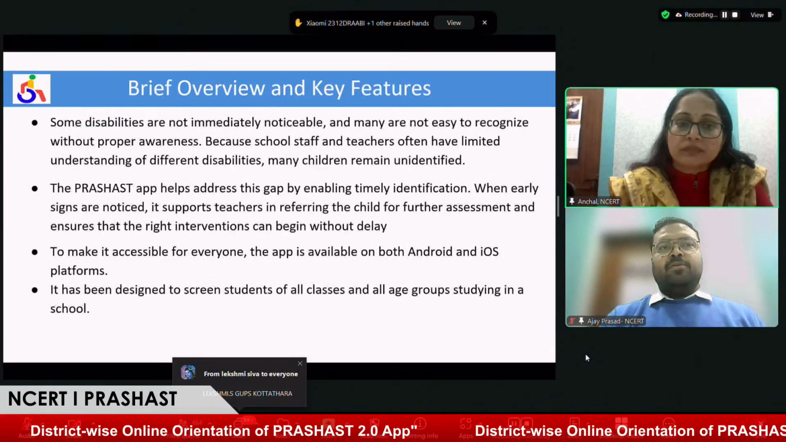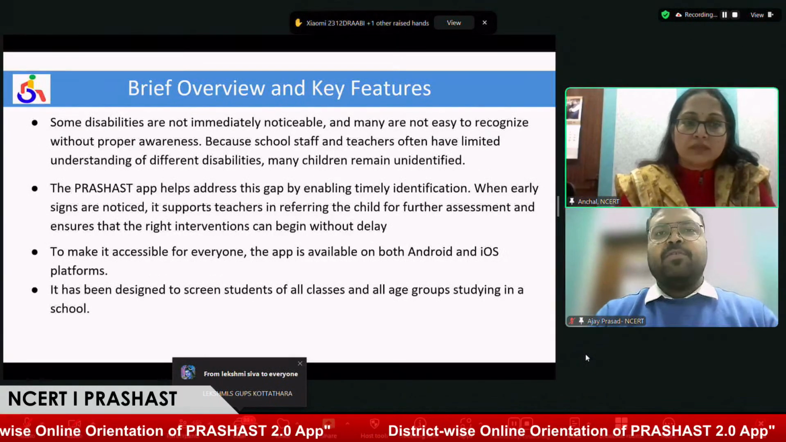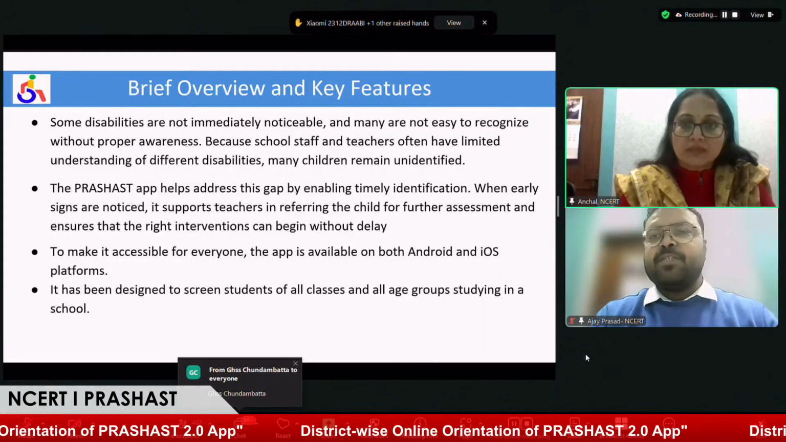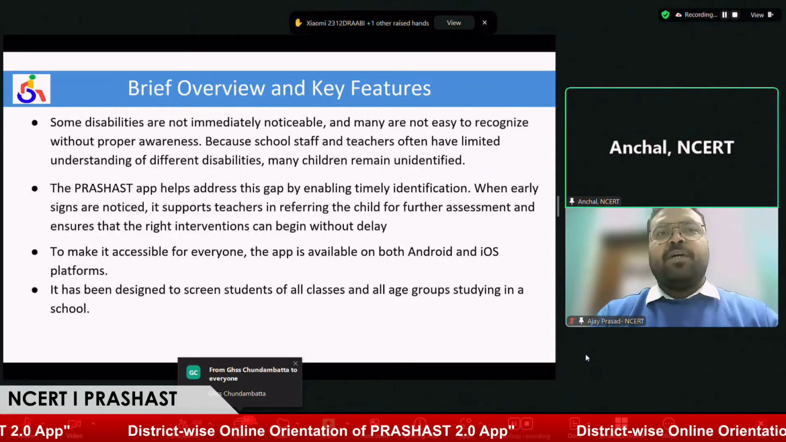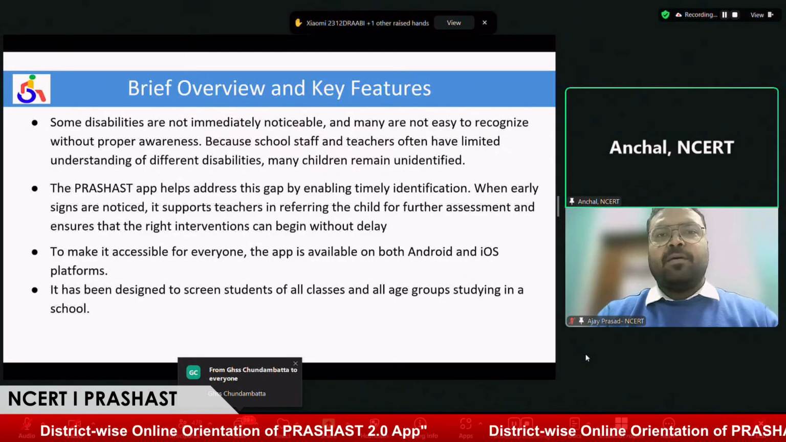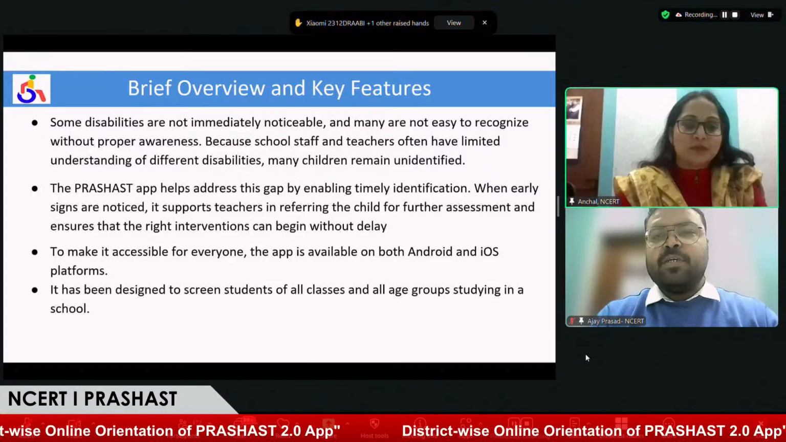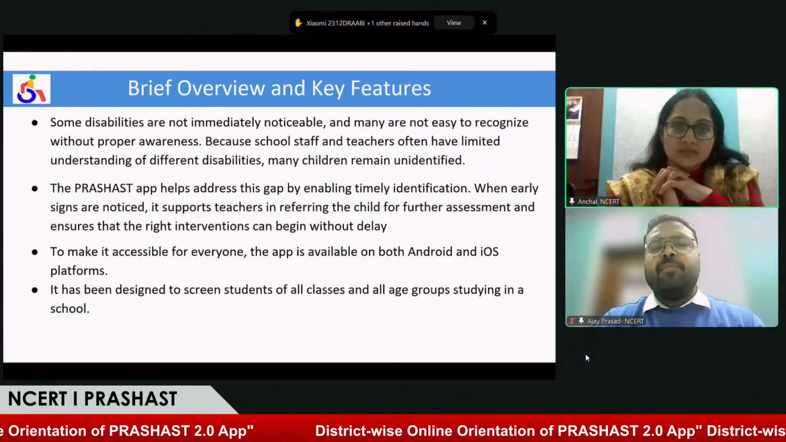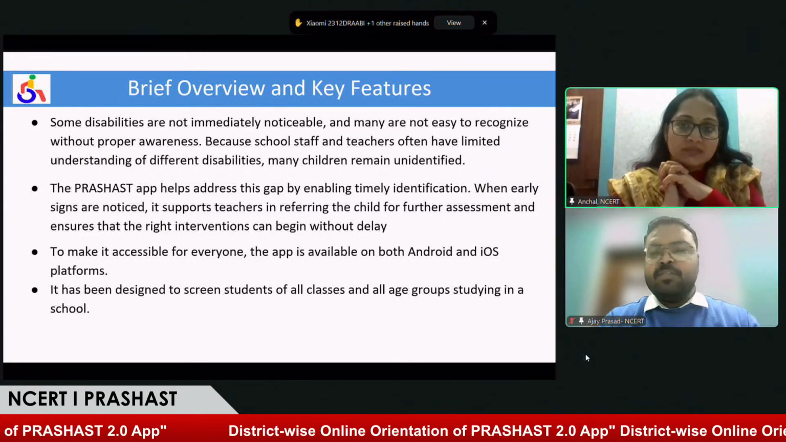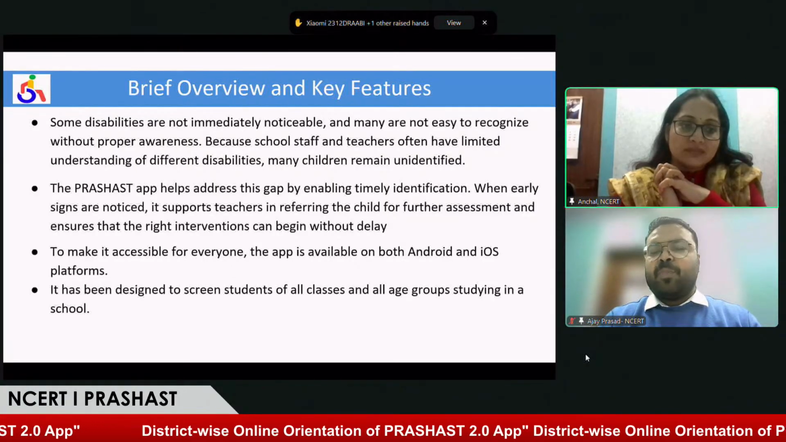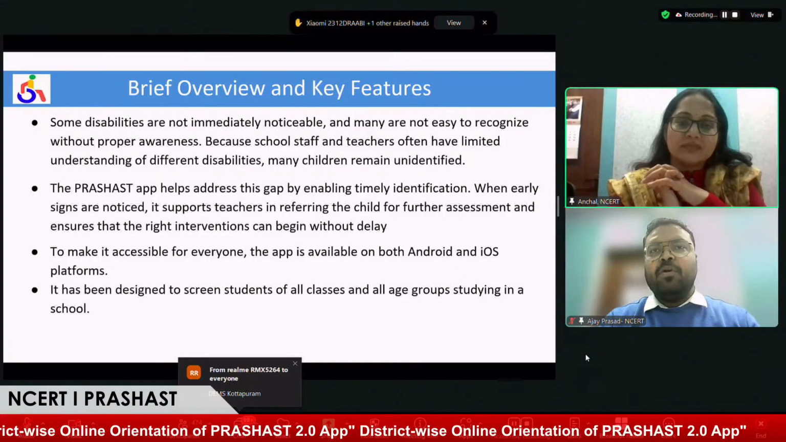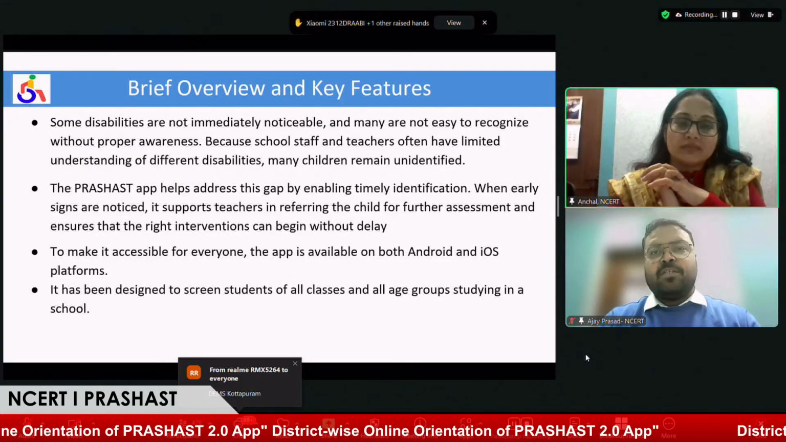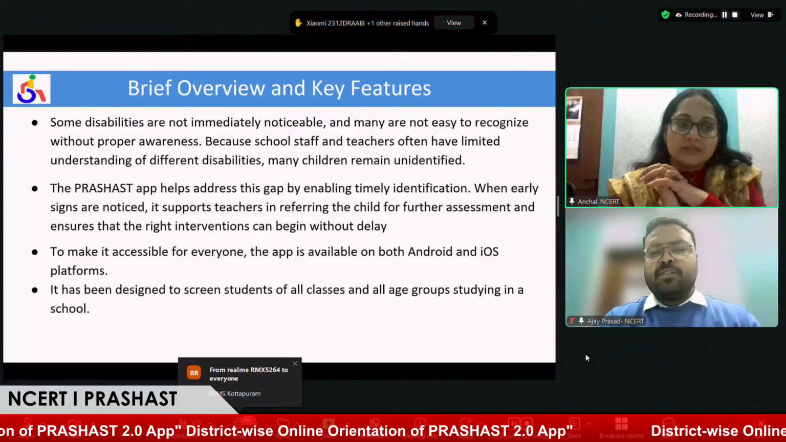Yes, ma'am. Going forward, first of all, I would like to brief you about the application. This application is for screening of students, so that we can identify students with disabilities and they can be provided support at an early age. This application cannot be used as a diagnostic tool for any disability. This is just a screening tool for students in school.